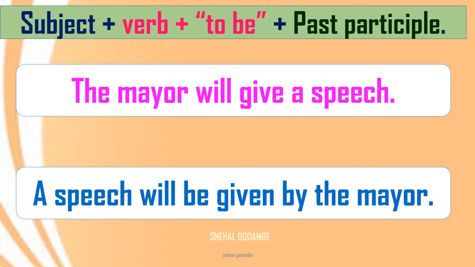This is in future tense. So the PP of give: gave, given. So we have used here given. Will be given by the mayor. Now the mayor was the subject over here. It will become the object here. So in this way, you have to make the changes while changing active into passive voice.